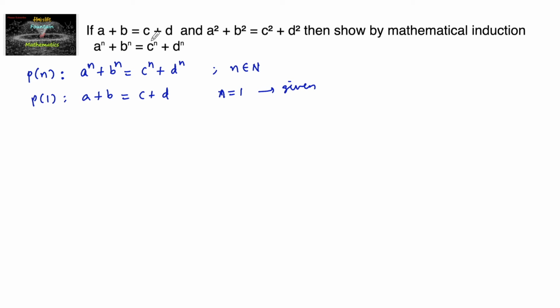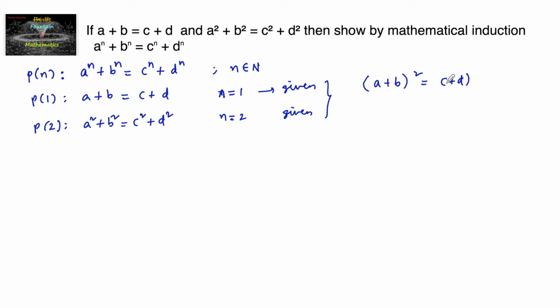And now also given a square plus b square, that is for 2, a square plus b square is equal to c square plus d square. For n is equal to 2 it is also given, it's correct. Now from both a plus b is equal to c plus d and a square plus b square is equal to c square plus d square, the first one, if I square both sides, a plus b whole square is equal to c plus d whole square.